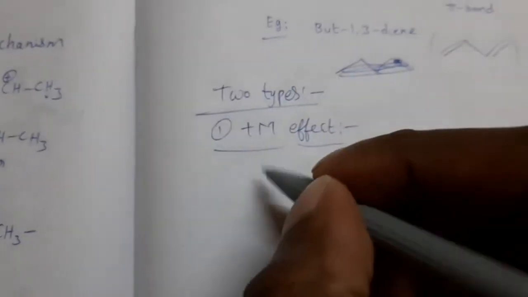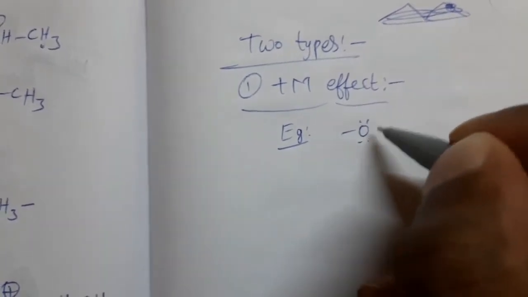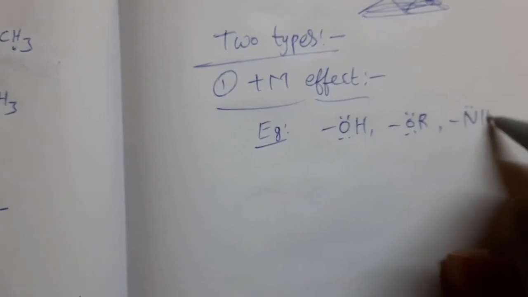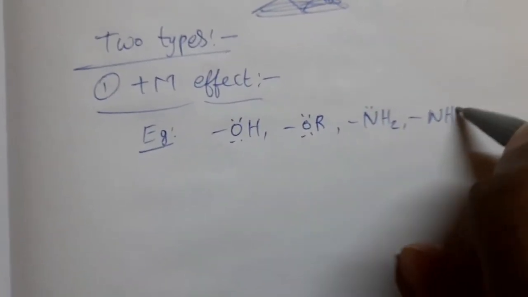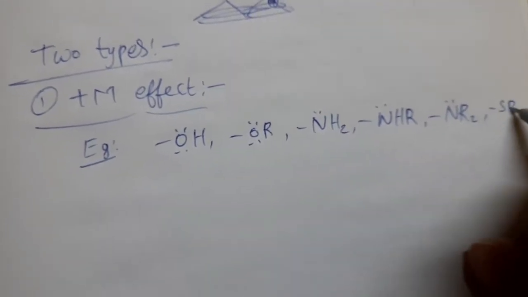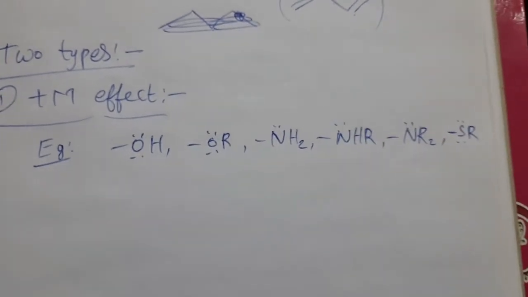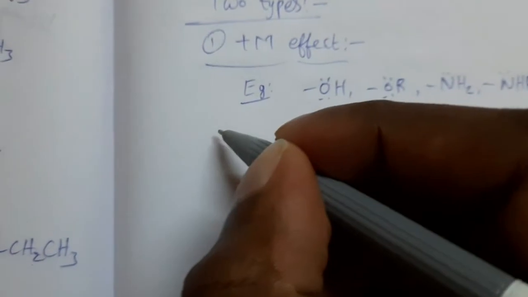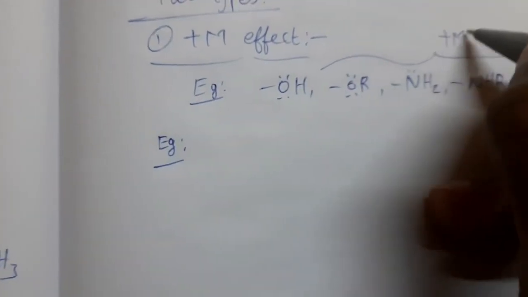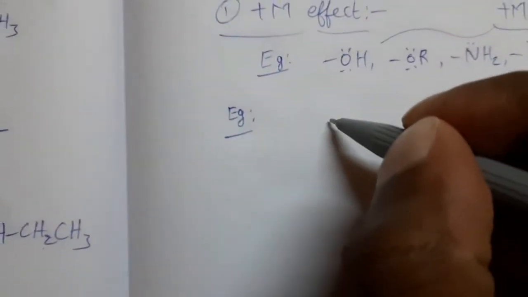Example for plus M groups: OH, OR, NH2, NHR, NR2, SR, like this. These groups can exhibit plus M effect. See the compounds. All these are plus M groups. Positive mesomeric effect.